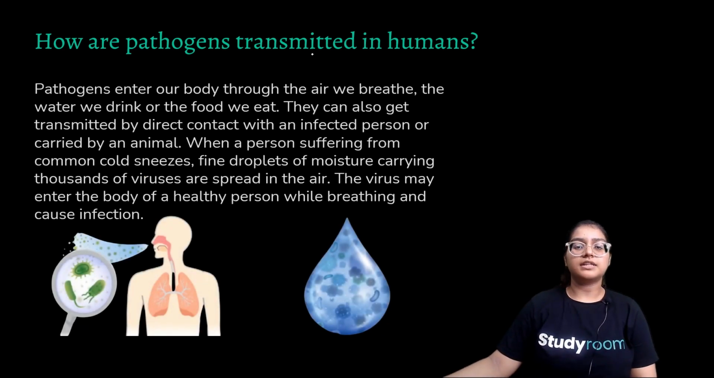So how are pathogens transmitted in humans? Pathogens can enter through everywhere. They can enter through the air we breathe, the water we drink, the food we eat. They can also get transmitted by direct contact with an infected person, which we call communicable diseases.